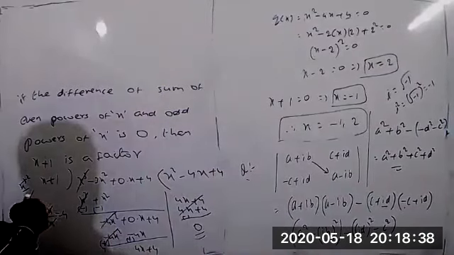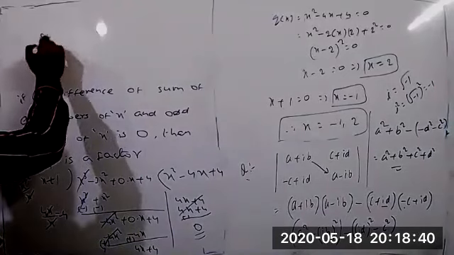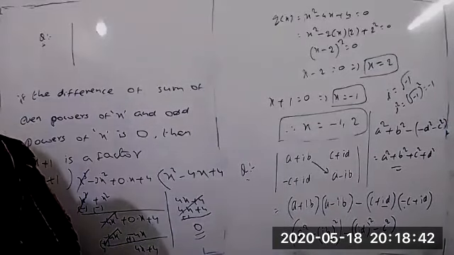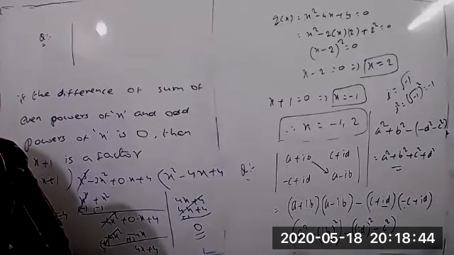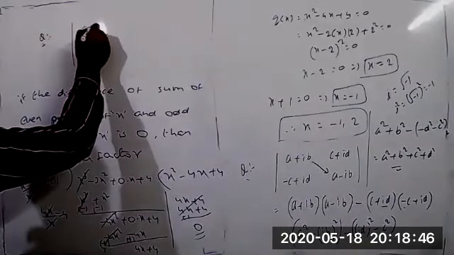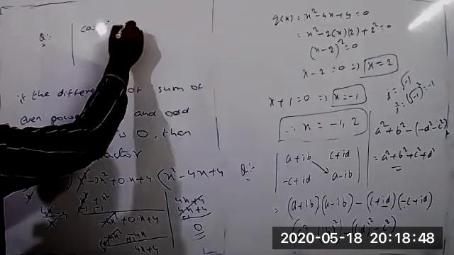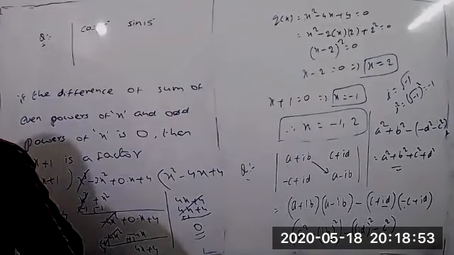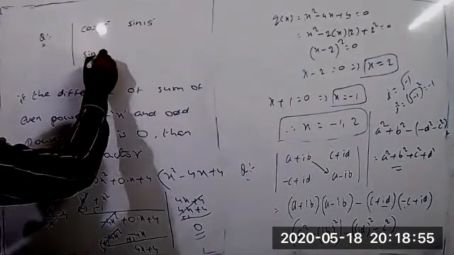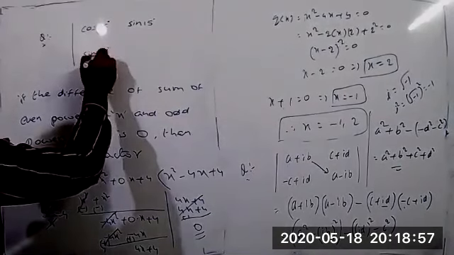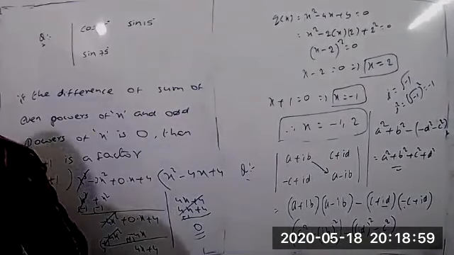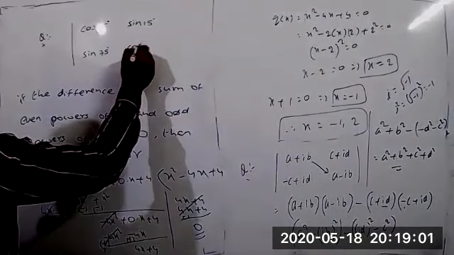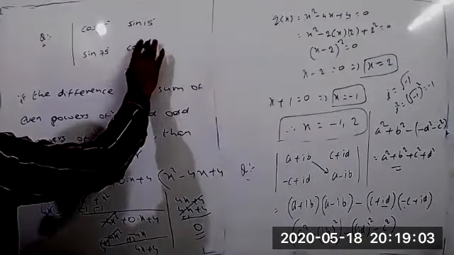One more I can write now. Find the determinant of cos 15 degrees, sin 15 degrees, next sin 75 degrees, cos 75 degrees.